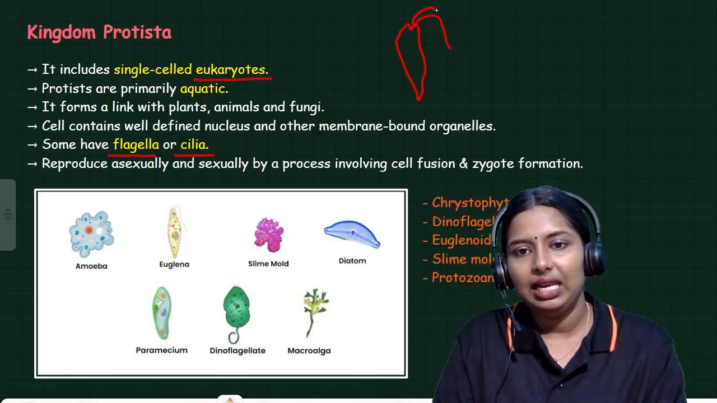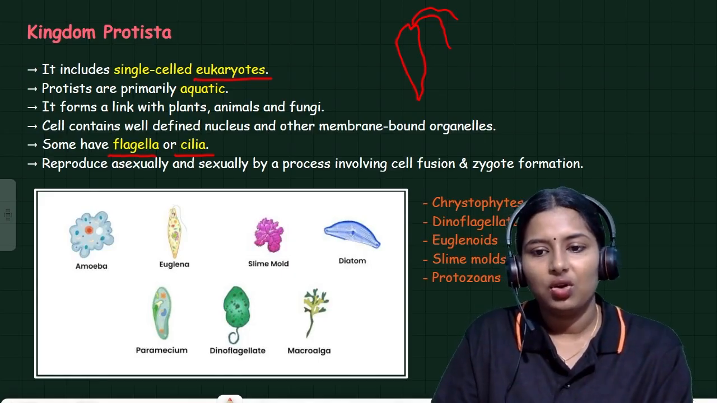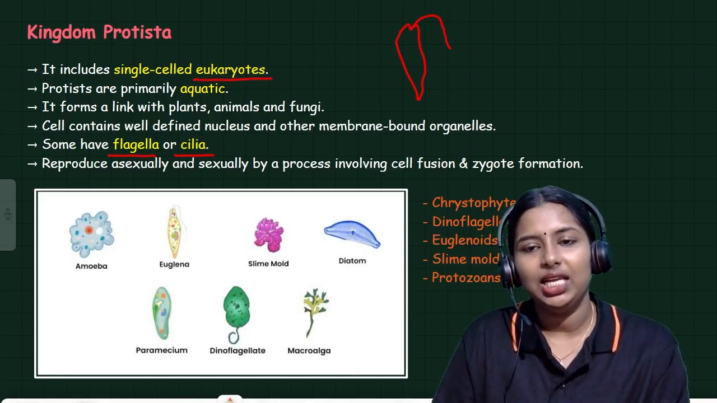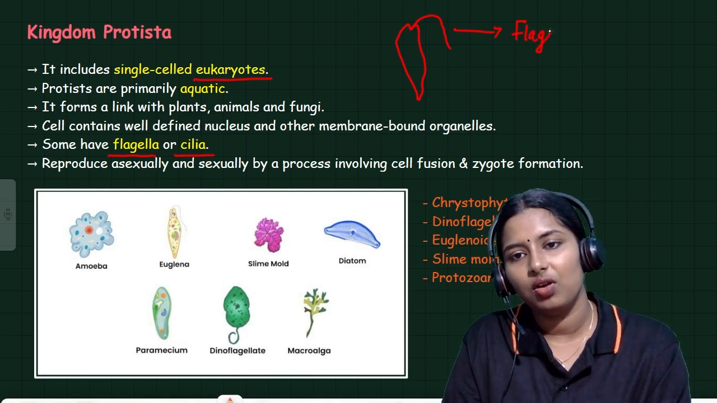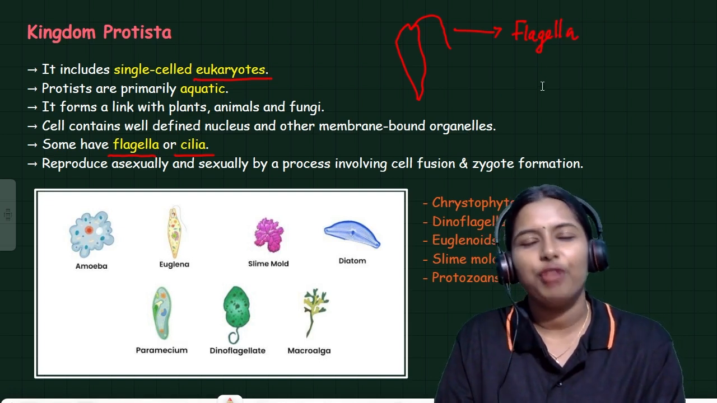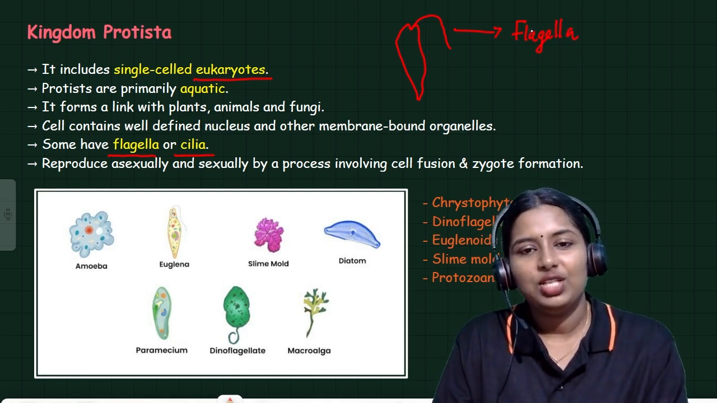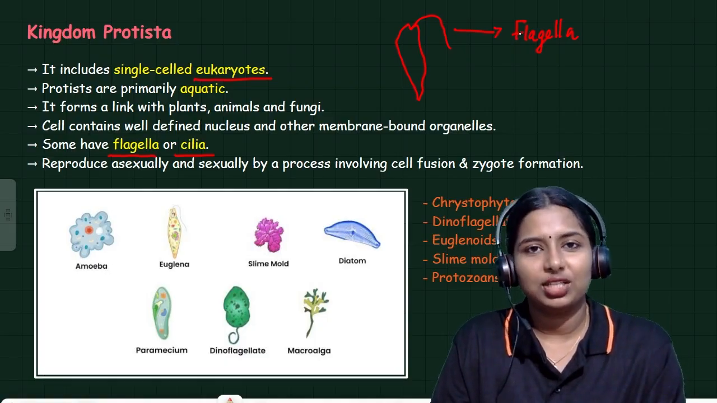It has this tail-like structure. Okay, this is called flagella. This tail is called flagella. This is for their locomotion. So flagella and cilia are the two structures present in protista for their movement.